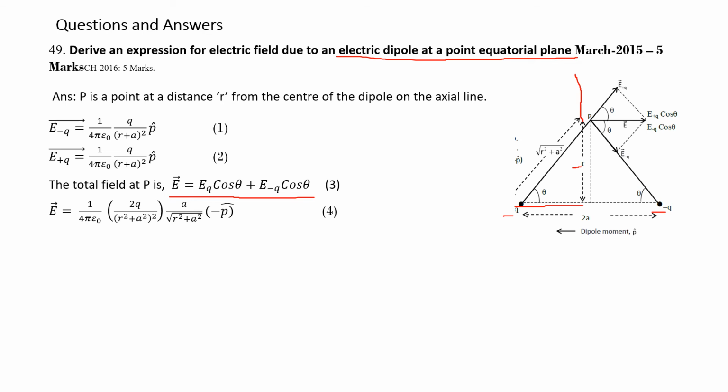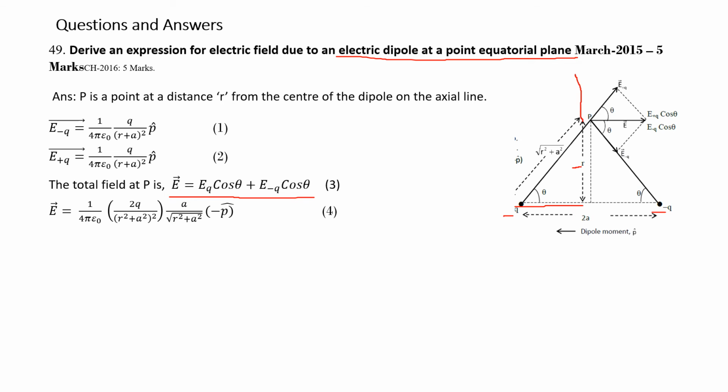Therefore, adding and simplifying, we get 1 over 4 pi epsilon naught is common. Q plus Q, both are positive, hence it becomes 2Q divided by (r square plus a square), into cos theta.